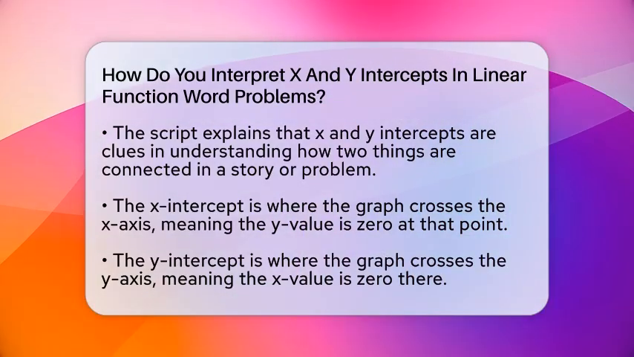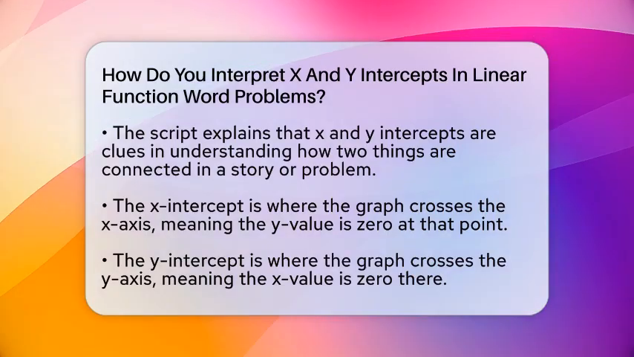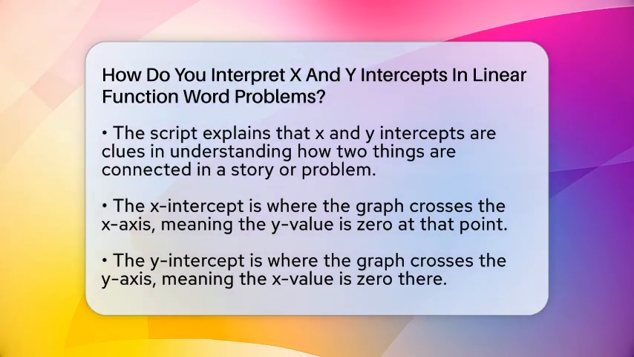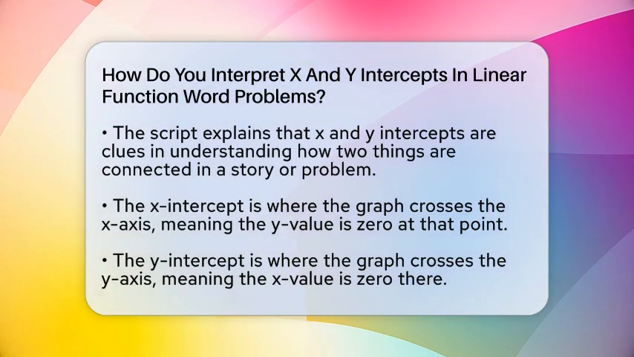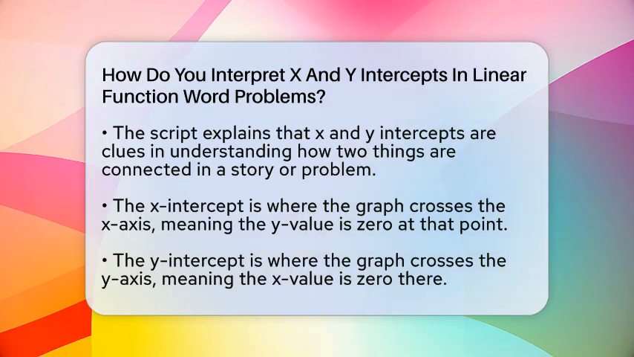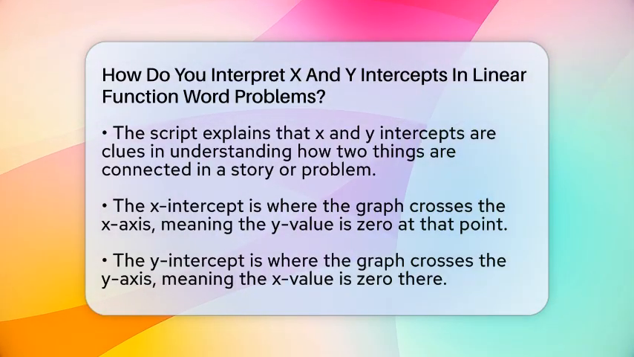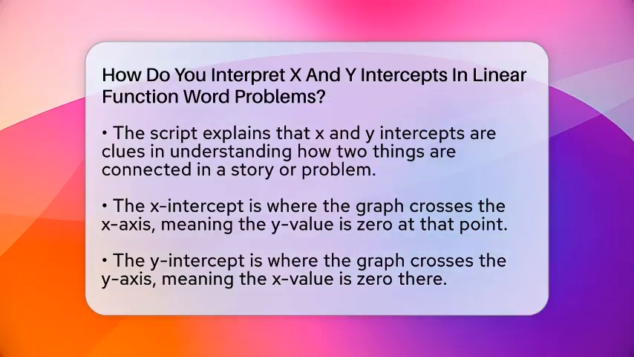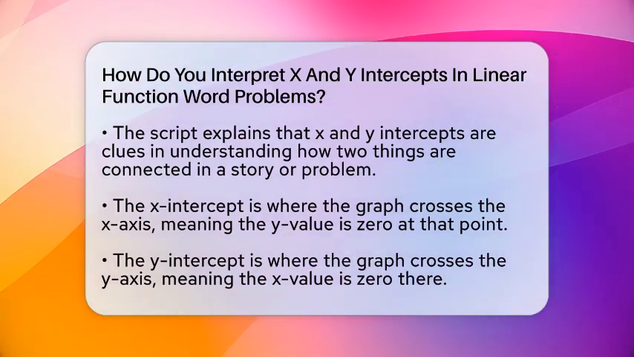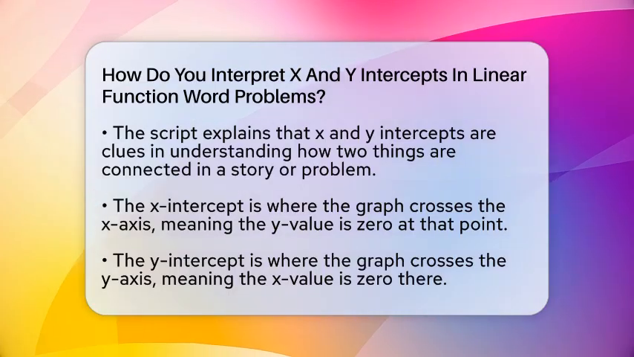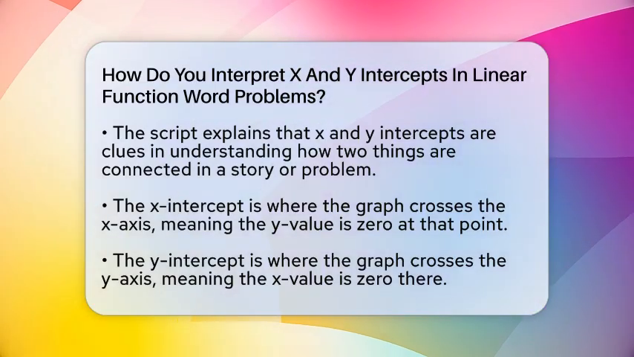When you look at a graph of a linear function, the x-intercept is where the line crosses the x-axis. At that point, the y value is 0. The y-intercept is where the line crosses the y-axis, meaning the x value is 0 there. These points are more than just spots on a graph. They help you see what the relationship looks like in real life.